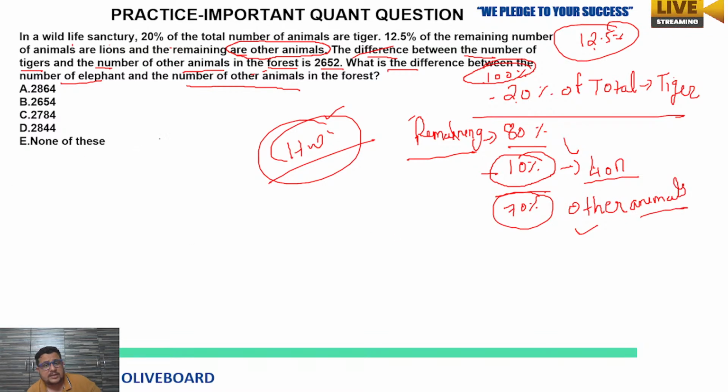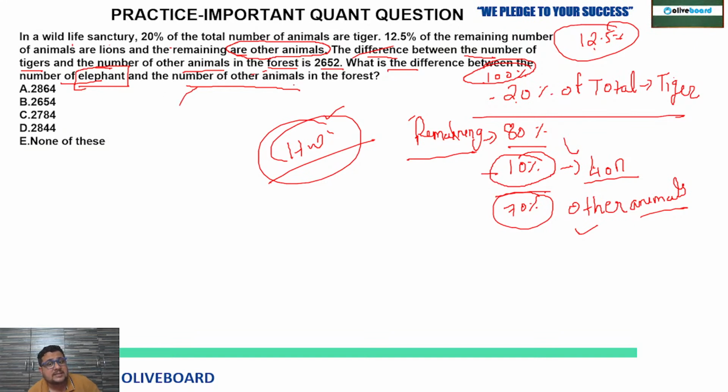Total number of other animals, fine. And that we know, but do we know the data about elephant? Anything regarding elephant is given? No, nothing given. We know about tiger, we know about lion, but we don't know about elephant.